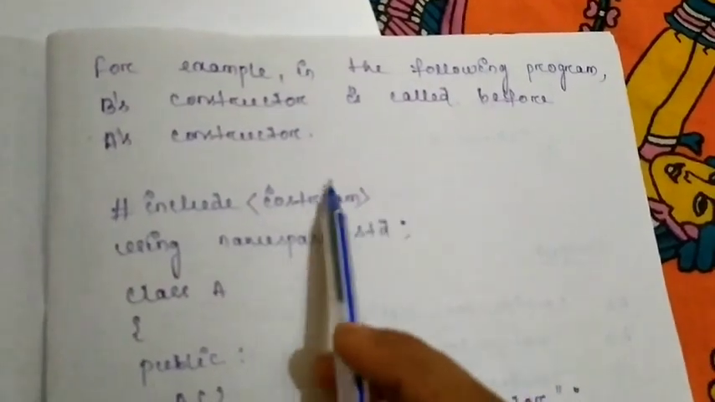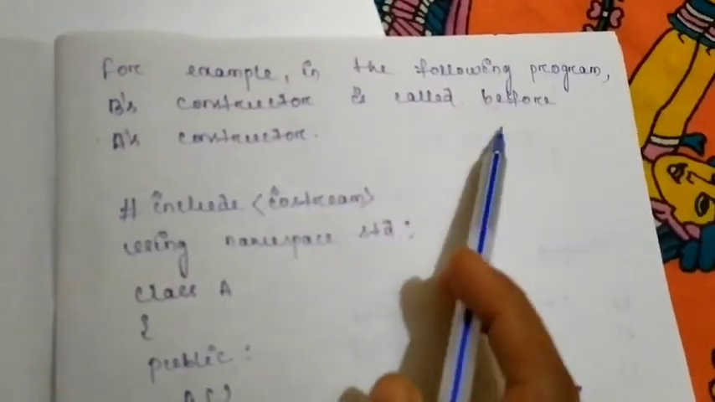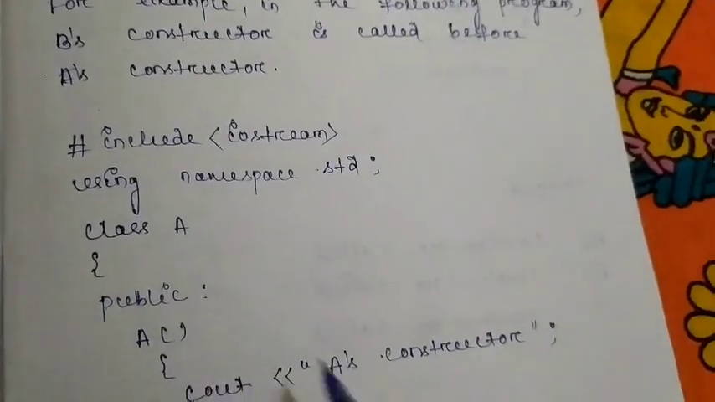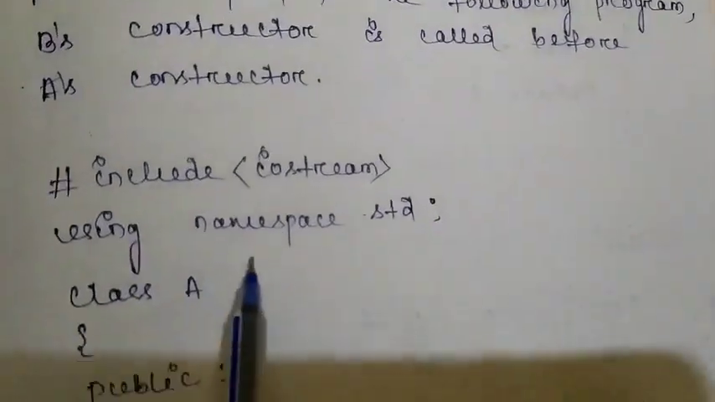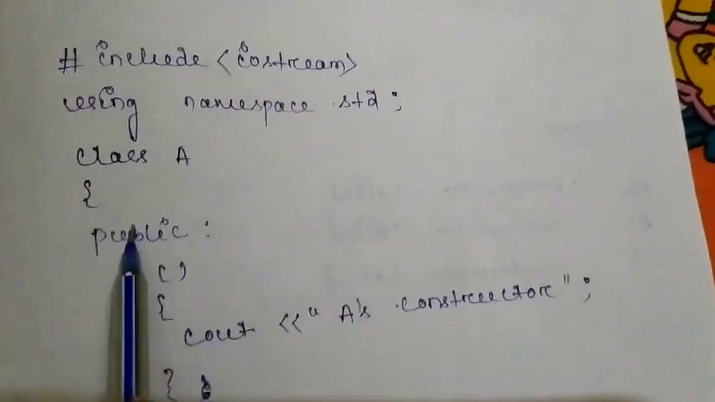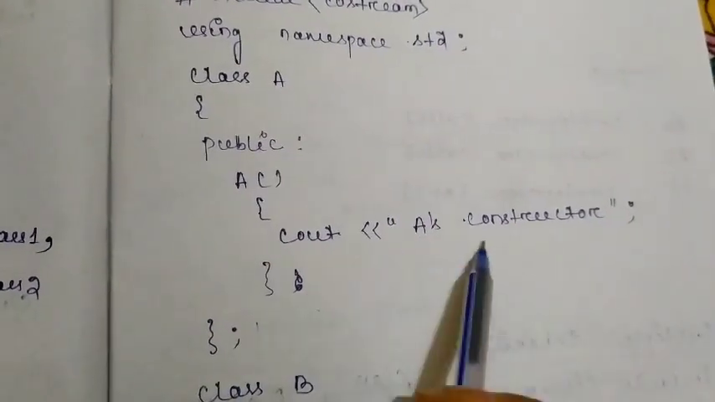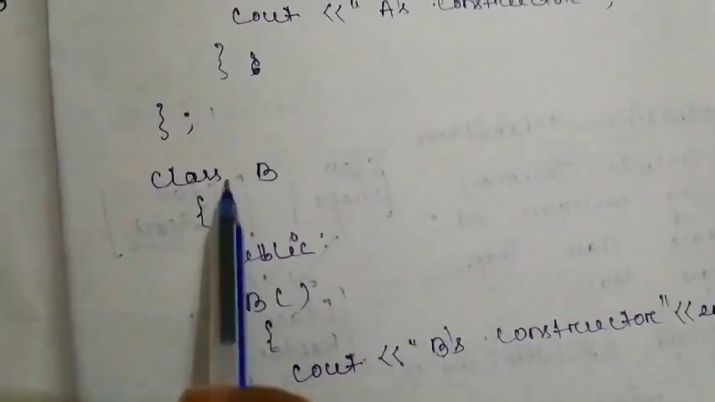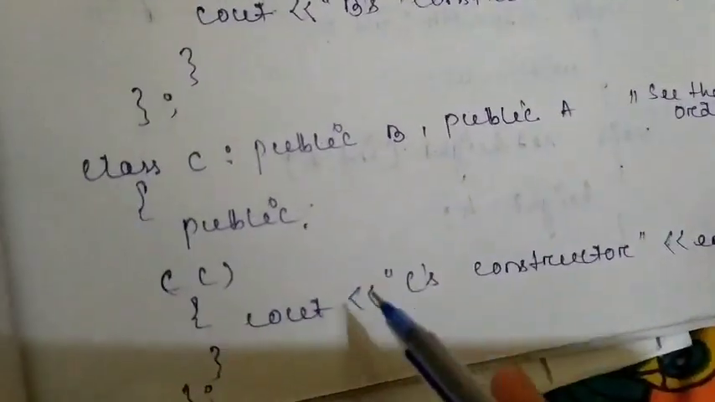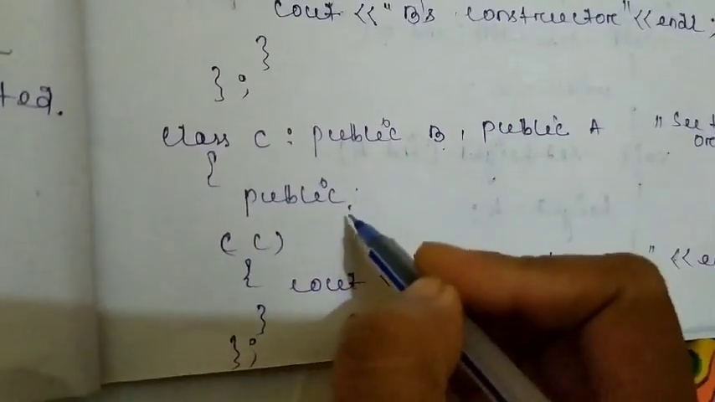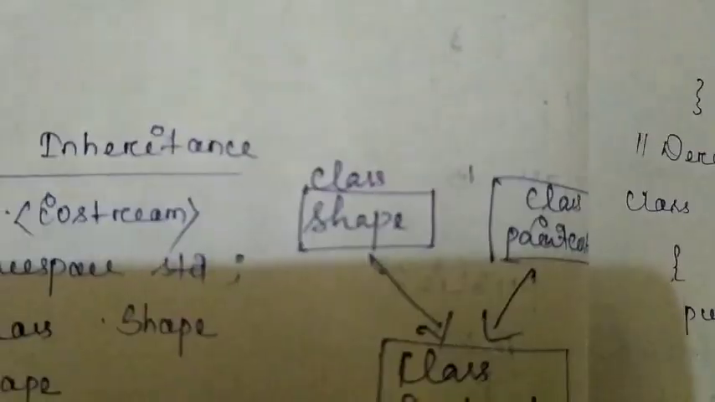In the following program, B's constructor is called before A's constructor. We will see it here. #include <iostream>. Then class A, let there be a constructor, A's constructor. Okay, and this is B's constructor, and this is the constructor of C. I am declaring everything as public, because constructors must be in public mode.